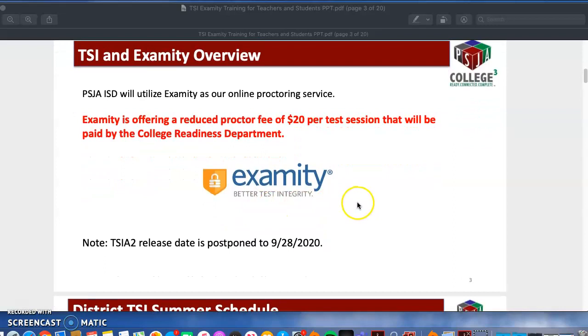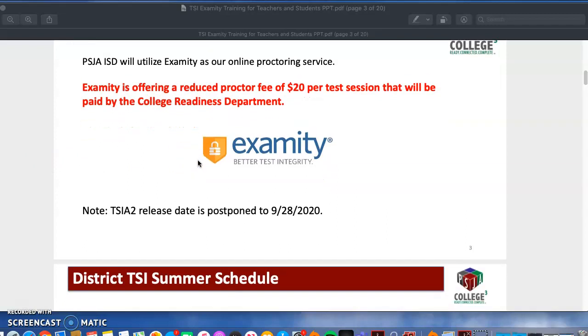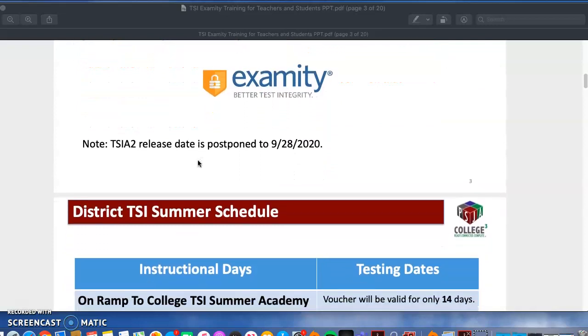Okay, so we're using a website called Examity, and they are going to help proctor this exam for us. So it does say that there is a fee. However, do not worry about that fee. It's going to be paid by the college readiness department. So just keep that in mind. I'll tell you what to input there.